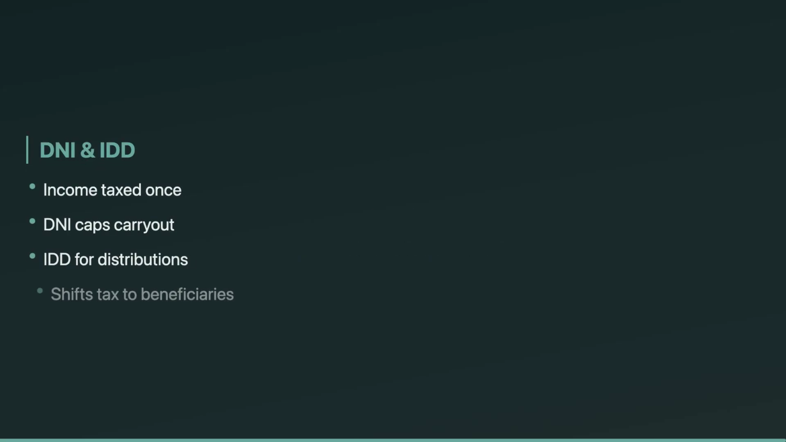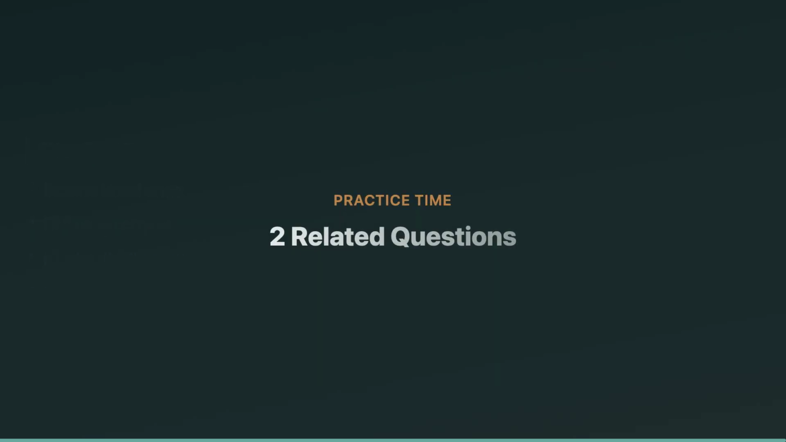DNI and the income distribution deduction are the anti-double tax rules. An estate or trust is a hybrid pass-through. Income is taxed either to the entity or to beneficiaries, but not both. DNI is basically the cap on how much taxable income can carry out to beneficiaries. The estate gets an IDD for amounts paid, credited, or required to be distributed, shifting taxation to the beneficiaries.